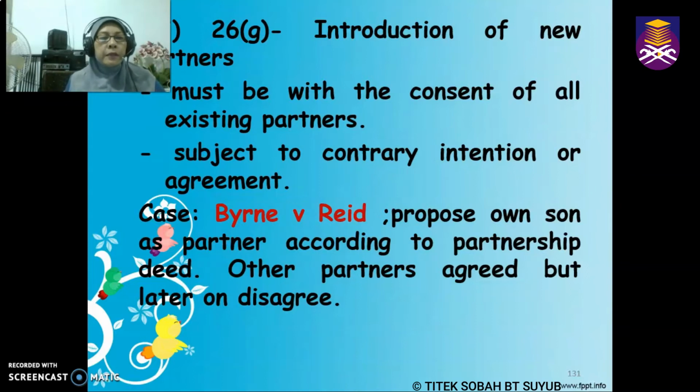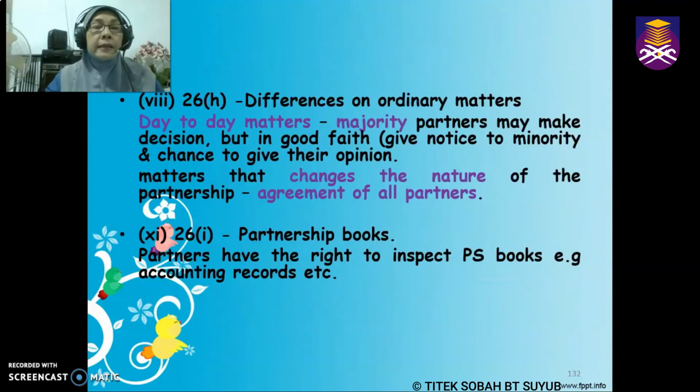So in the case of Bernie versus Reed, what happened in that case? The father had proposed his own son to become a partner in the said firm, and actually this had already been agreed in the partnership deed, meaning there is an agreement, and in the agreement they have agreed that he can take in his son as the incoming partner. So at first, all the partners agreed, but later on, they disagreed. The court held actually cannot. Why? Because in the agreement, it's very clearly stated that this partner can take in his son.